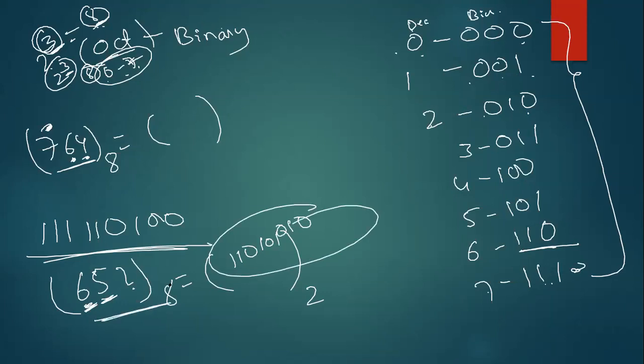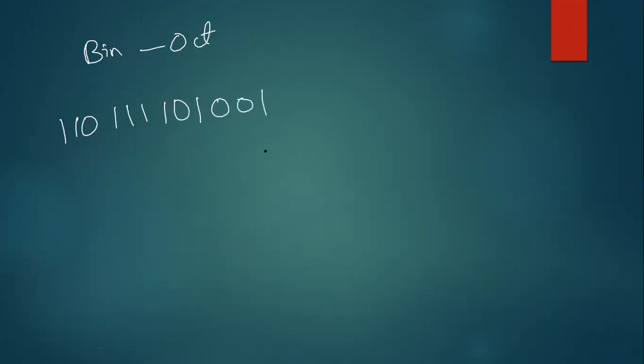Guys, the people who are not from ECE, EEE background, after going home, watch this video once again. Now similarly, if I want to convert from binary to octal, for example, if I have a number like this, then octal means 2 power 3, so from the left side I will make groups of 3.